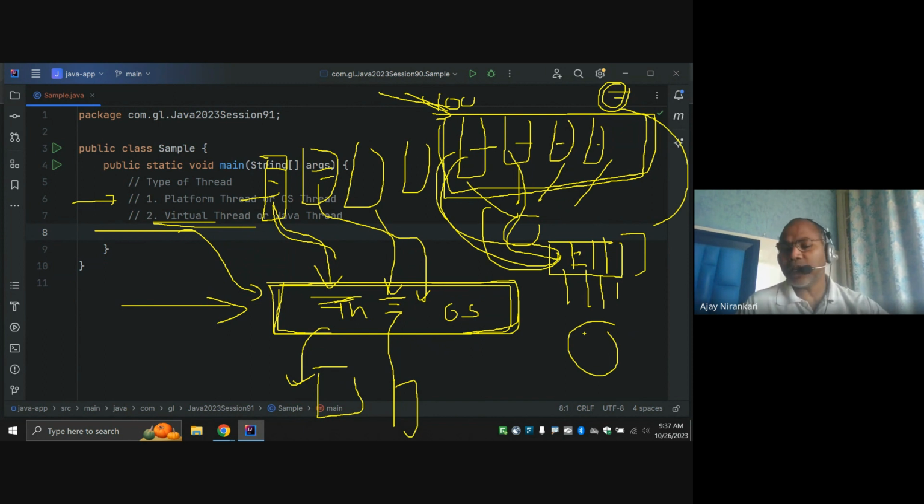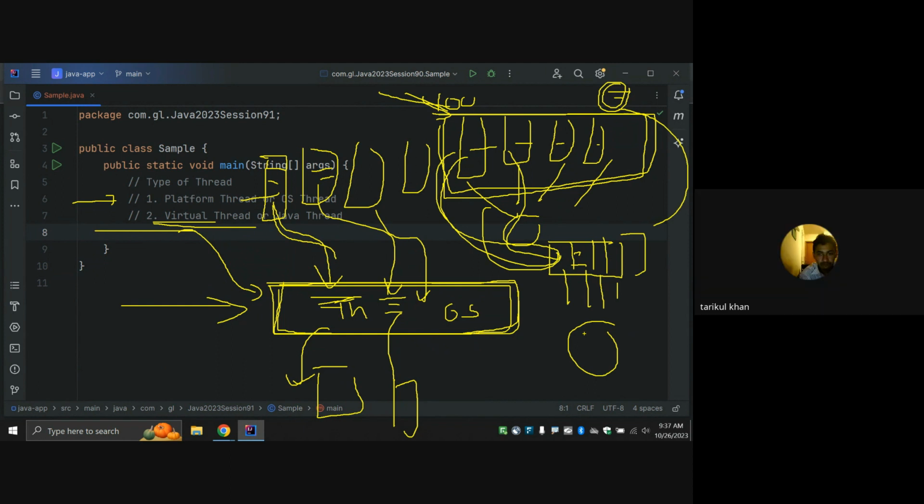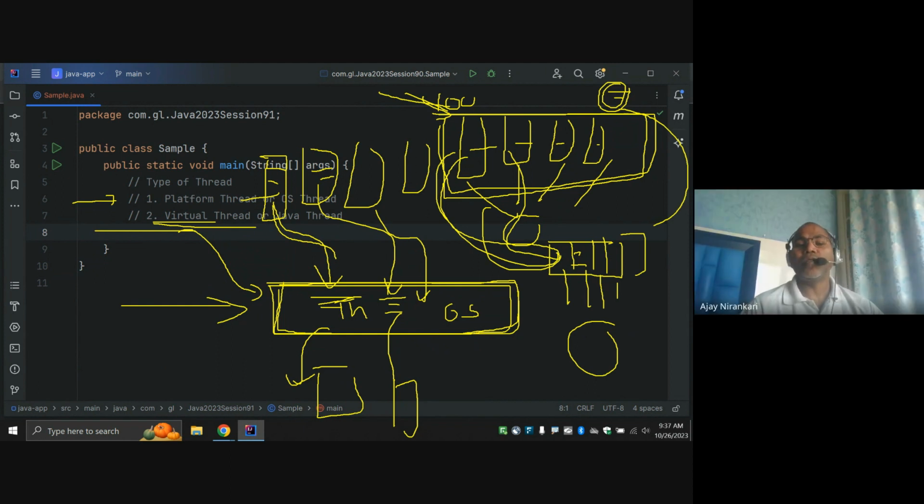So now what happens is, whenever any code hits a wait of even a millisecond, the JVM pulls the code out of the carrier thread and puts new work on it. So using virtual threads, Java enhanced this on the Java side.